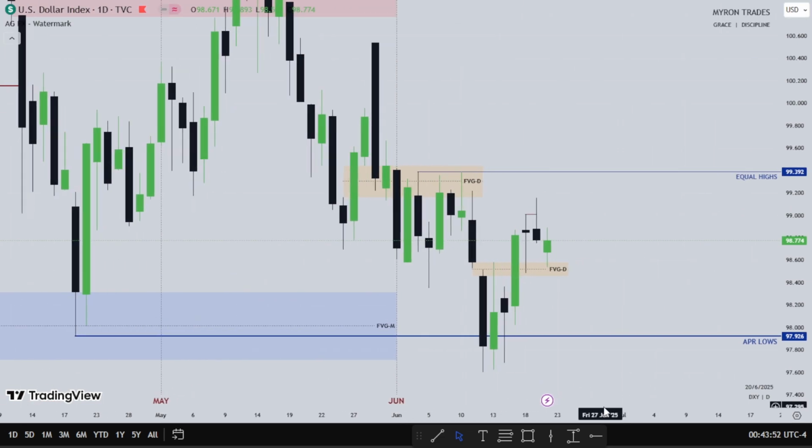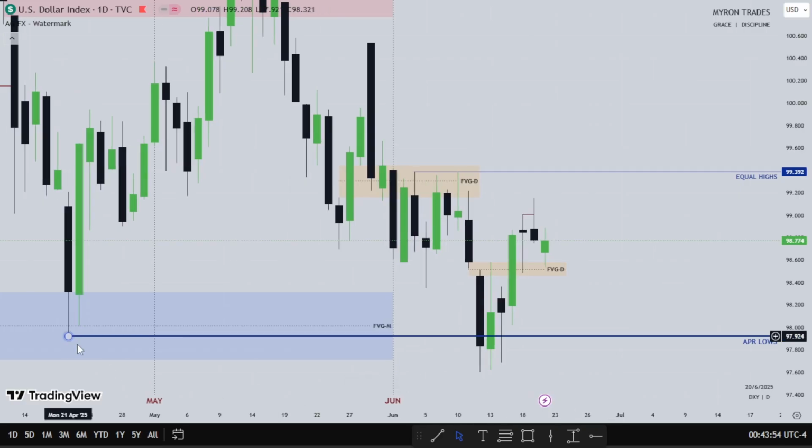As you can see, dollar has taken out April lows and we're having some kind of retracement. You can see these highs appear together, equal highs. So I'm observing dollar. If dollar would want to take out these highs, then maybe it will use this fair value gap as either resistance to go lower or support to go higher. Maybe clean out this candle's high as well.